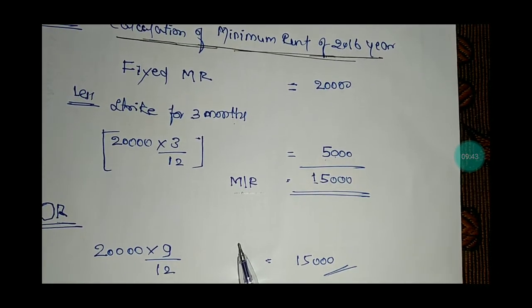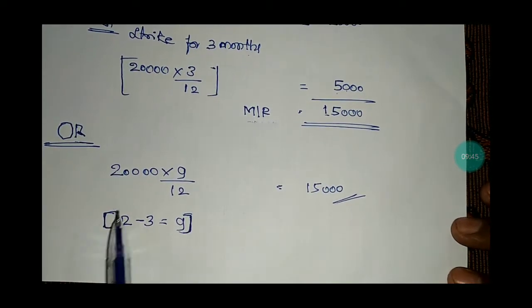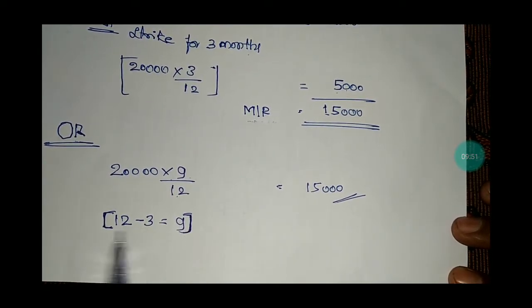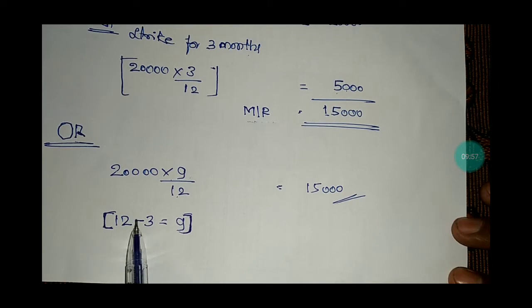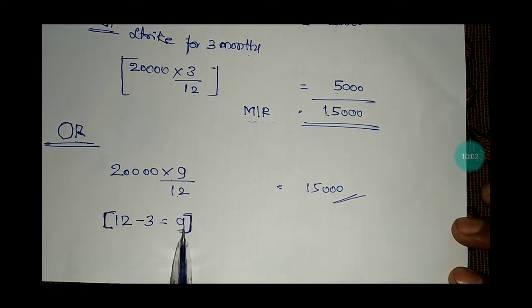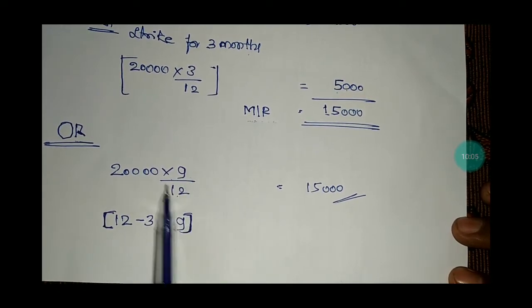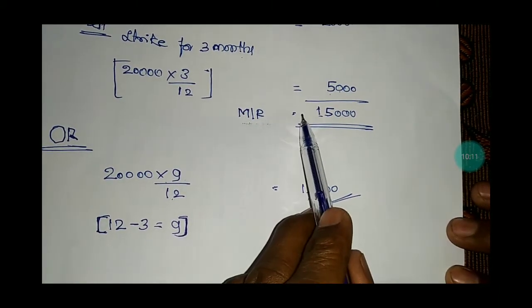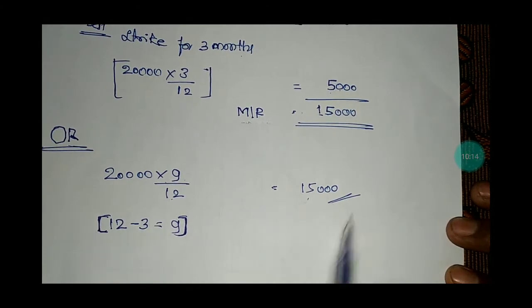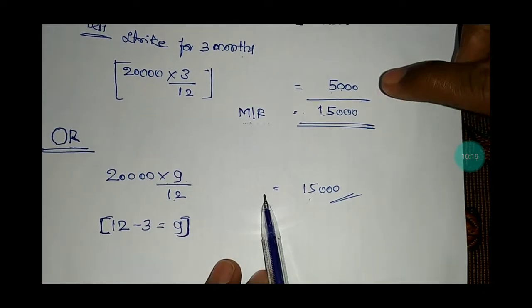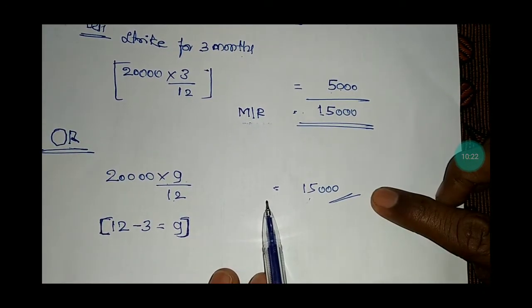There is another method for calculation of minimum rent: 20,000 into 9 divided by 12. The 9 comes from the 12 months in a year minus the 3 months of strike, so 12 minus 3 is equal to 9 months. 9 months is the working months in a year. So 9 divided by 12 of 20,000 is 15,000. The second method is simple. Whatever you choose, the answer is the same.